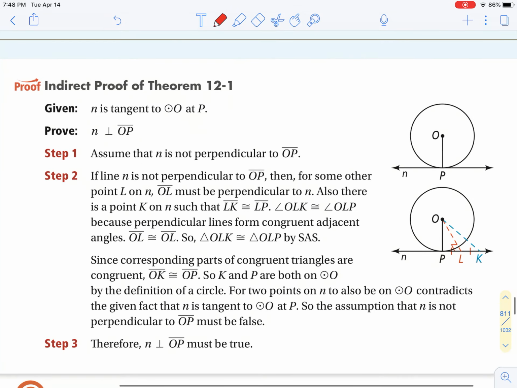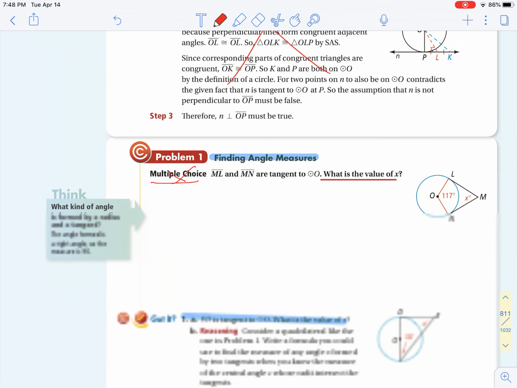Now, let's take a look at doing a proof. Just kidding, no proof. All right, moving on.